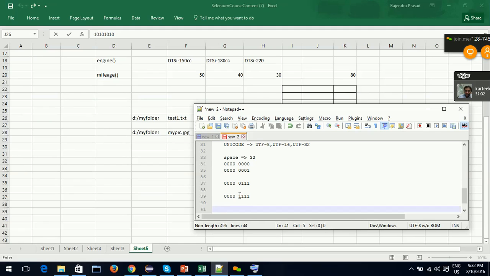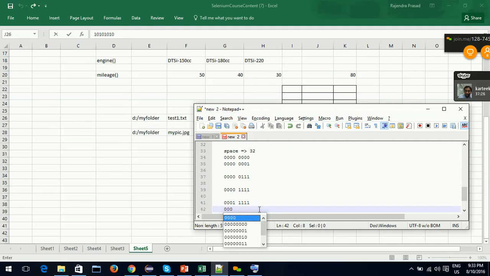Sorry, 7 is represented like this, 15 is represented like this, 31 is represented like this, 0 0 0 1 1 1 1 1. How is 32 represented?